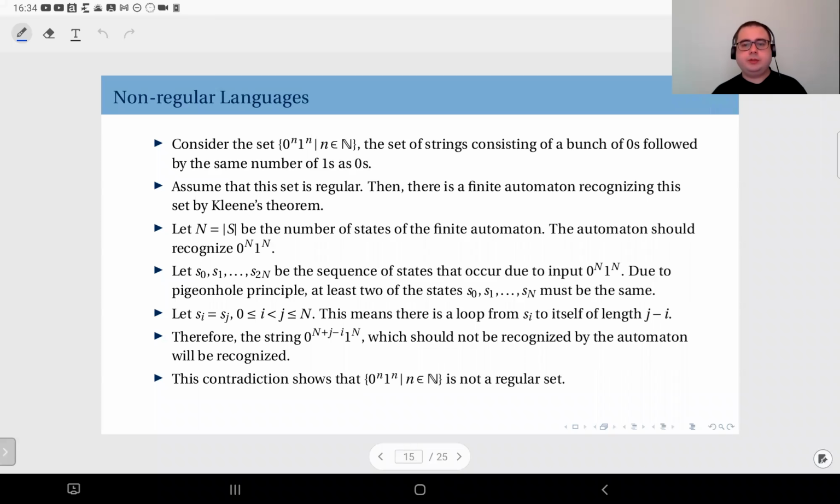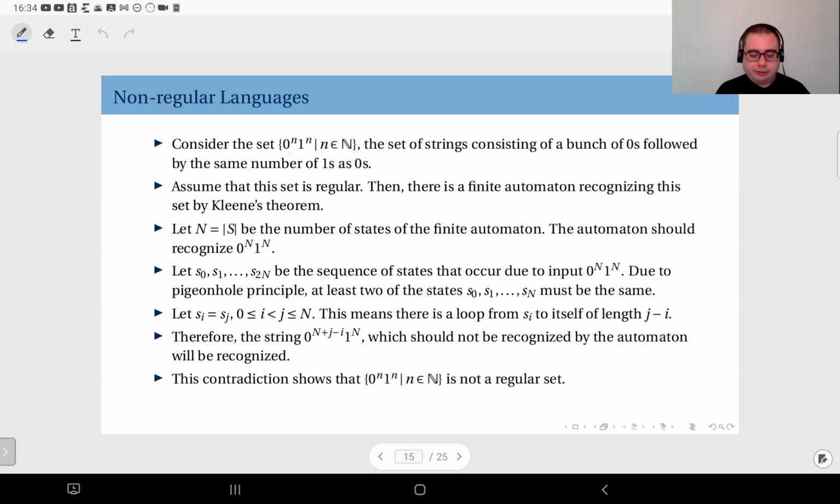As you see, the concept of a regular expression is a very powerful one, and we can describe a lot of sets of strings using regular expressions. This might lead you to think that we can express any set of strings, binary strings or otherwise, using regular expressions. And the answer is unfortunately no.